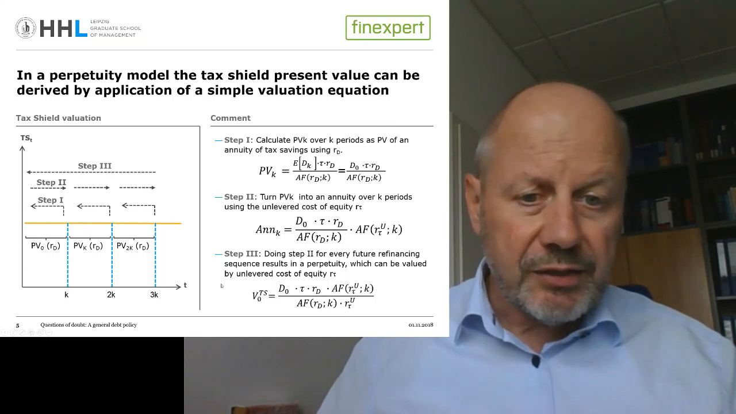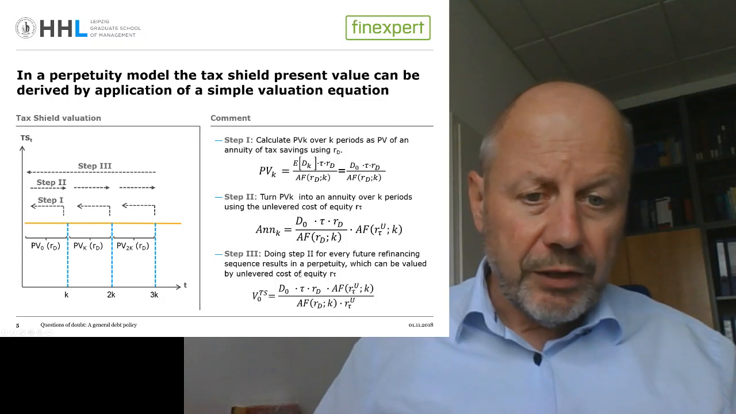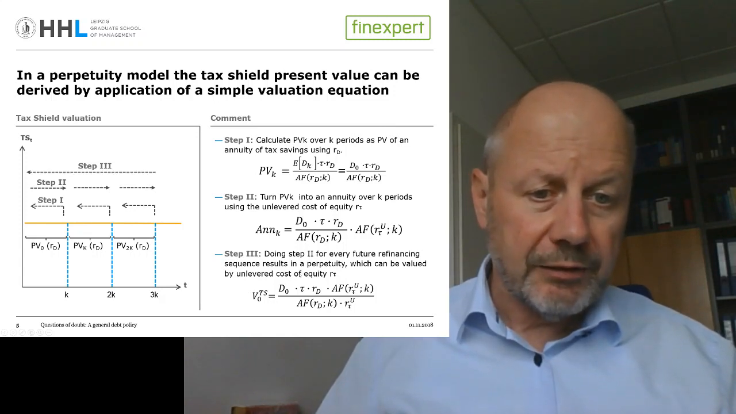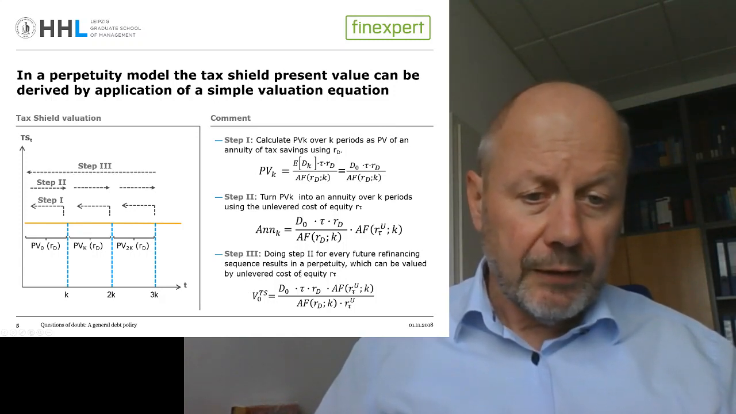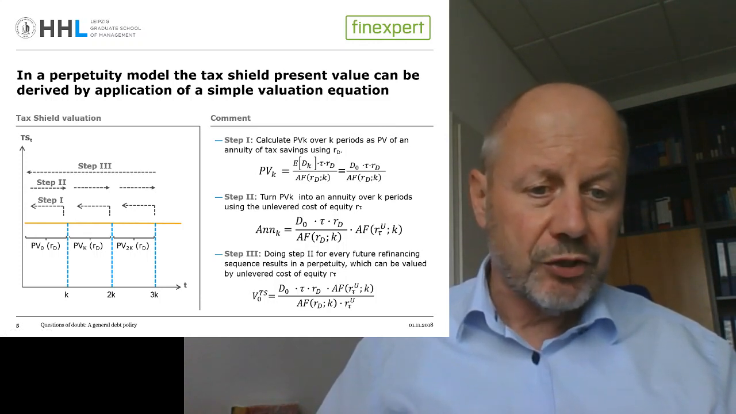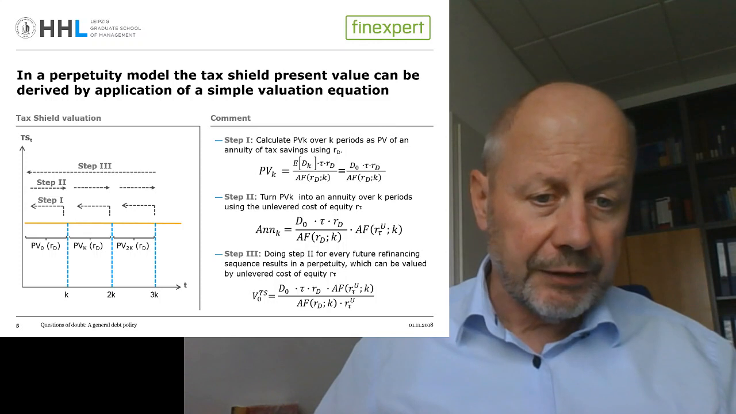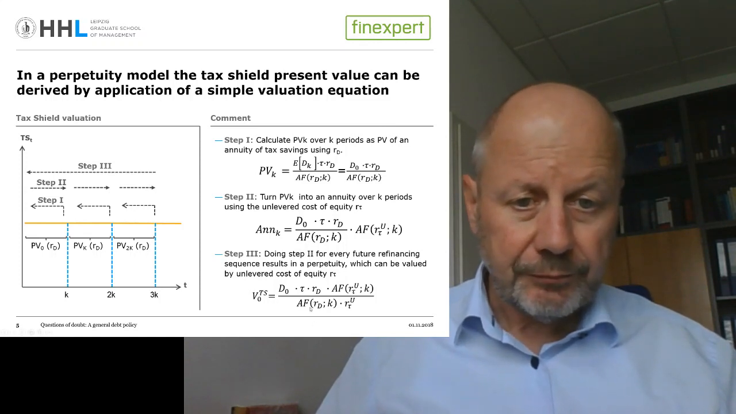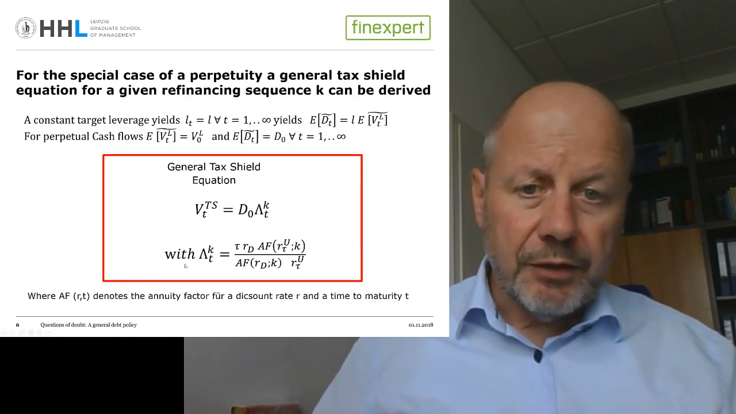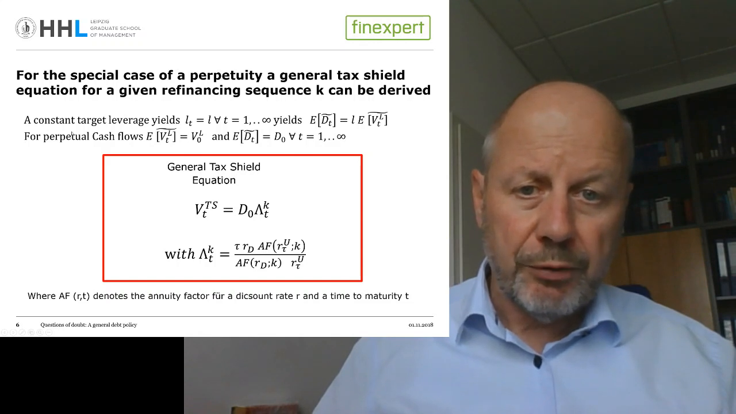So this is then the equation for our tax shield with a sequence of K periods where our debt level will always be adjusted to the then prevailing firm value. So this is the general equation for our perpetuity.